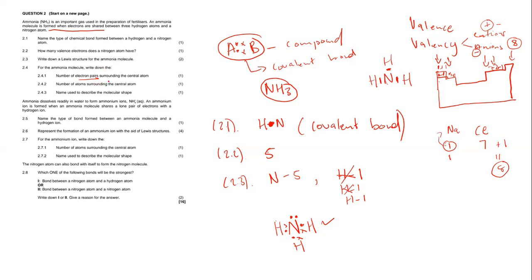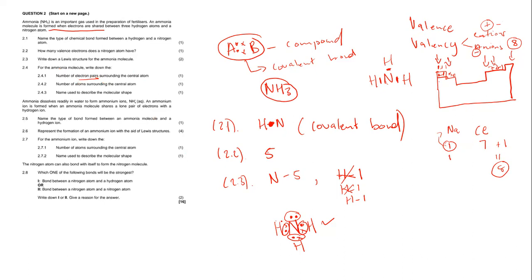So that means how many electron pairs are surrounding the central atom? I said to you, our central atom is nitrogen. So how many pairs are surrounding nitrogen? 1, 2, 3, and 4. That means we have 4 pairs surrounding the central atom. Sometimes this question can come as, for the ammonia molecule, write down the number of electrons surrounding the central atom. Then it's going to be 8. We're going to say 1, 2, 3, 4, 5, 6, 7, and 8.